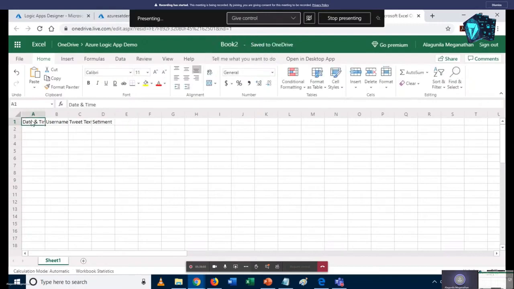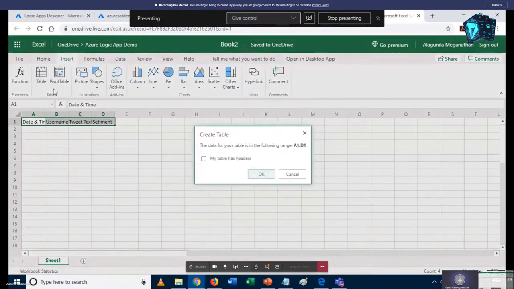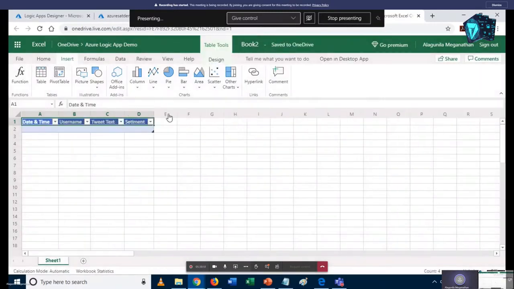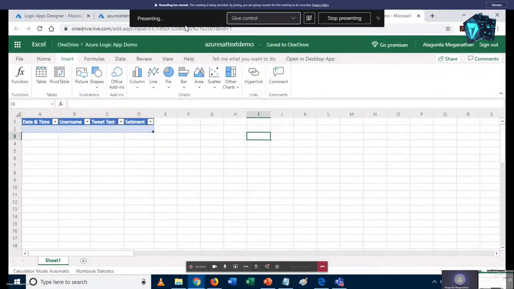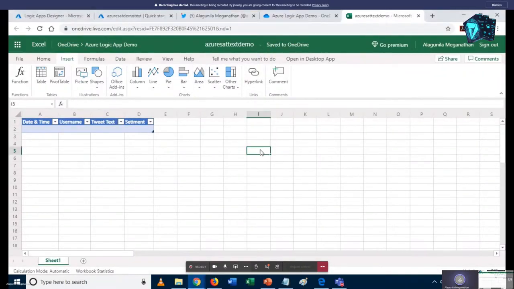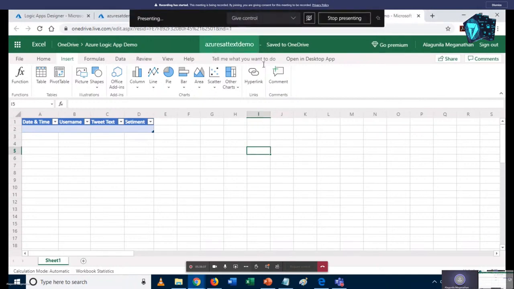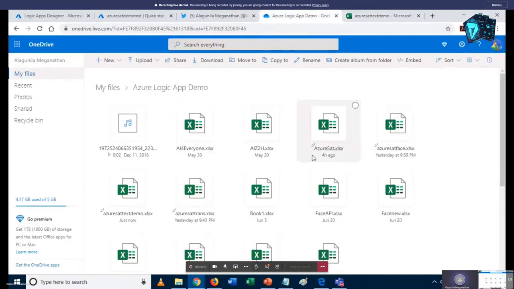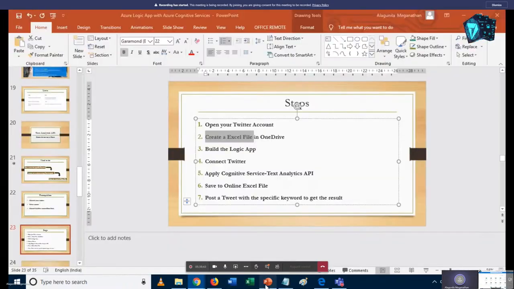Once I enter the fields, I select everything and convert it into a table, A1 to D1. I click on that and it is converted into a table, and then I give the name of the table, Azure SAT text demo. So this is our Excel file. It is saved on the OneDrive. So I have almost done the second part.